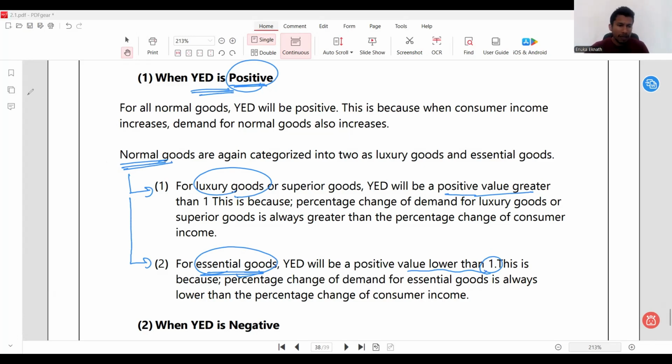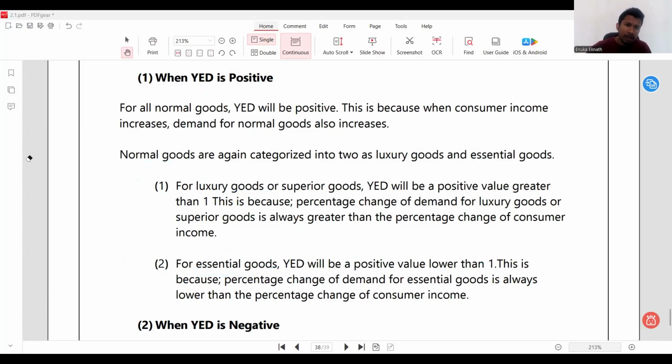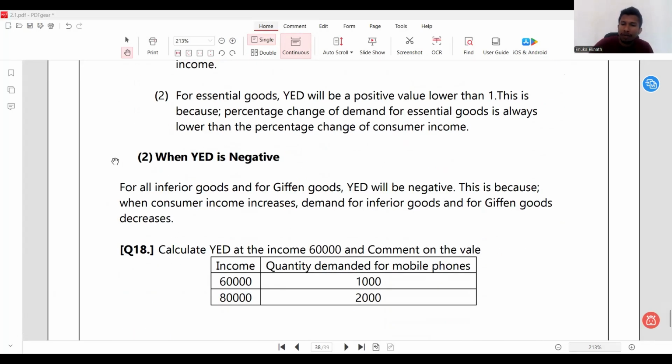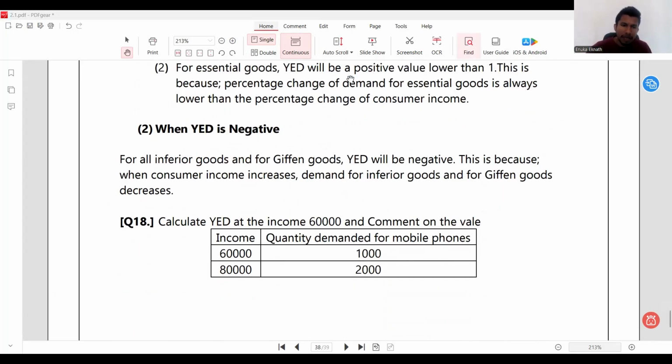So that's one thing. And let's see, what if this YED value is negative? If this YED value is negative, we say the goods are inferior goods. If YED is negative, simply the goods are inferior goods. So it will never be 0. Now come back to the paper.